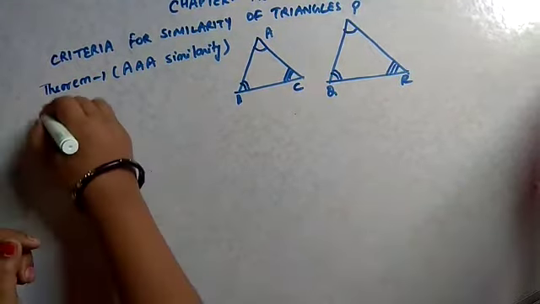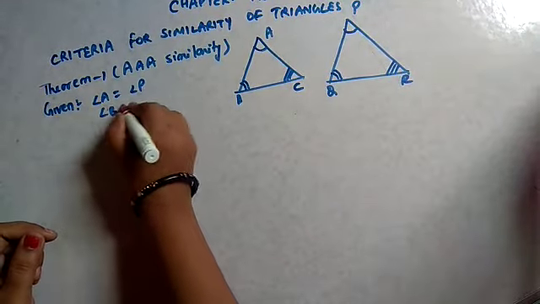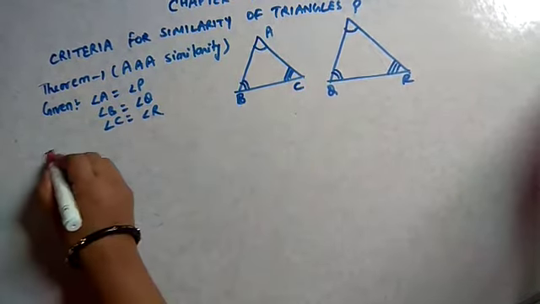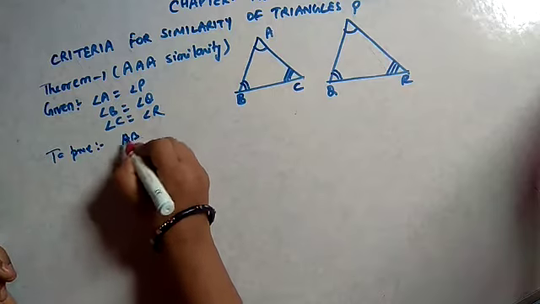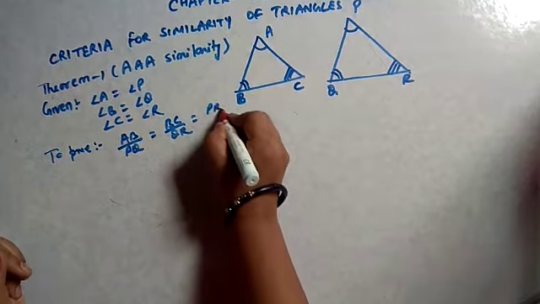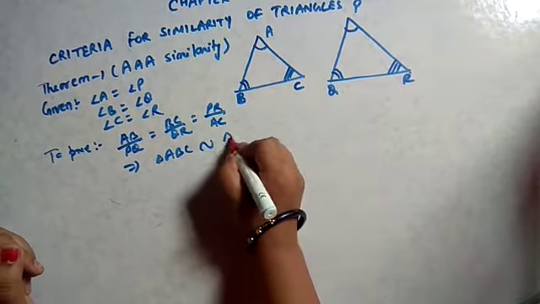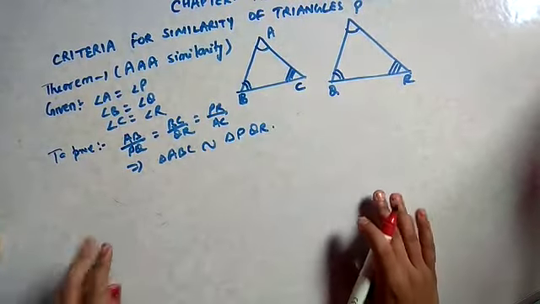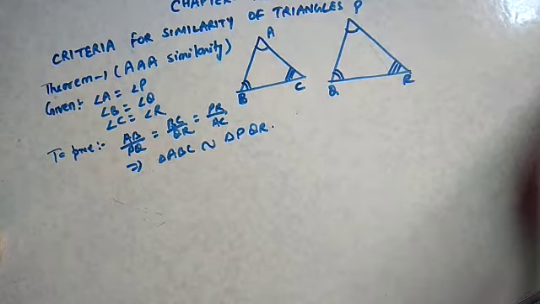So here it is given that angle A equals angle P, angle B equals angle Q, and angle C equals angle R. What we need to prove? We have to prove that AB by PQ equals BC by QR equals PR by AC, then we can say that triangle ABC is similar to triangle PQR. अगर हम ऐसा प्रूफ कर दें कि इनके तीनों साइड्स भी इक्वल प्रोपोर्शन में हैं, तो हम कह सकते हैं कि ये दोनों ट्रायंगल सिमिलर हैं.